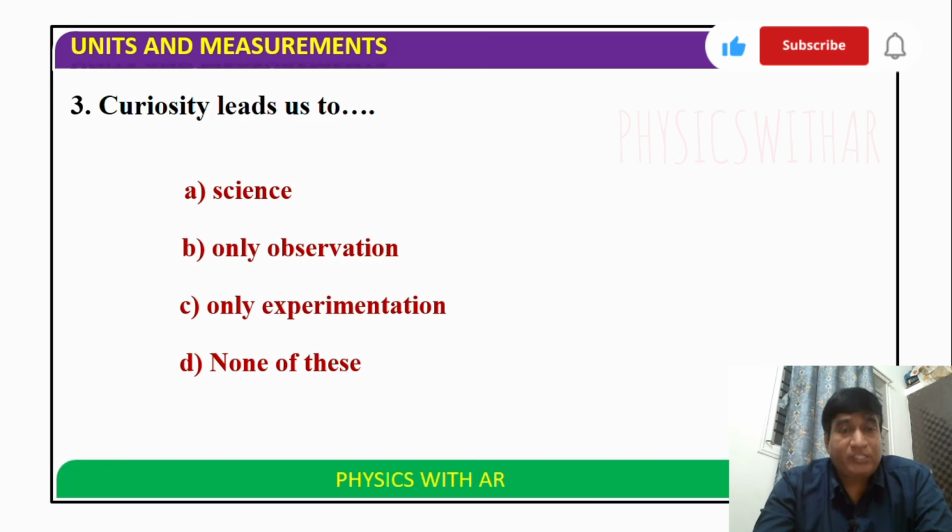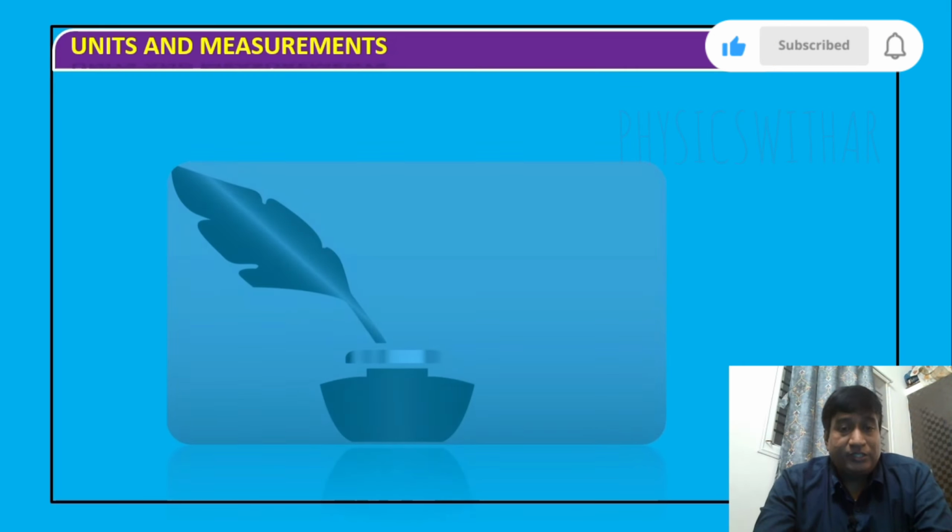This curiosity leads us to science. So this is the introduction part regarding units and measurements.